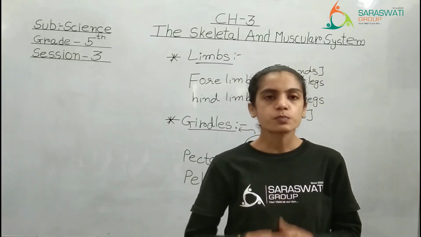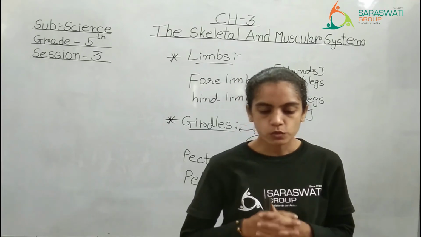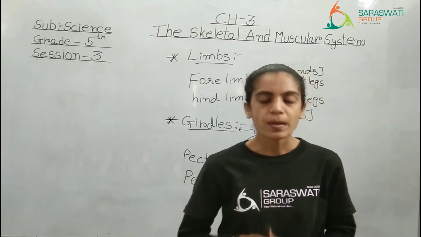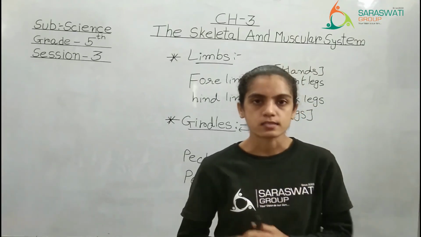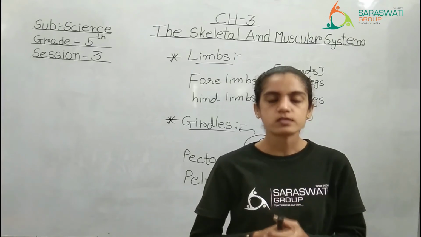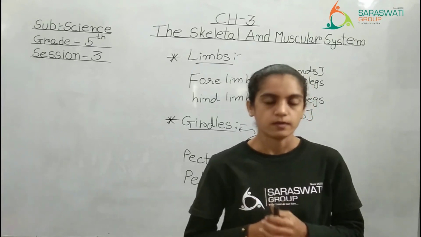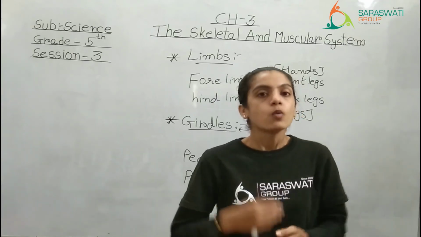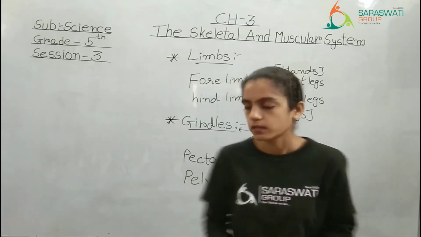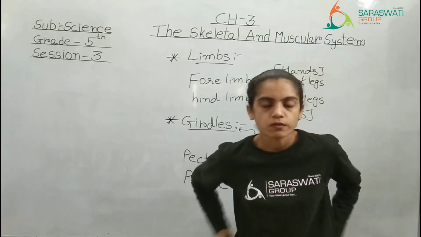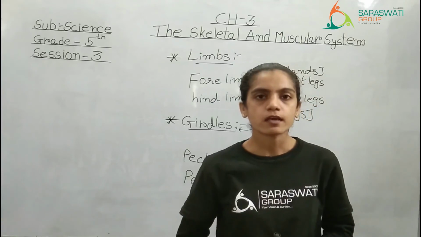The humerus bone is attached to the pectoral girdle and the femur bone to the pelvic girdle. Underline this. The pelvic girdle also supports the upper body. When you want to sit, when you want to stand up, when you want to walk, which girdle is helping? Pelvic girdle, that is the hip portion. Are you clear till here?